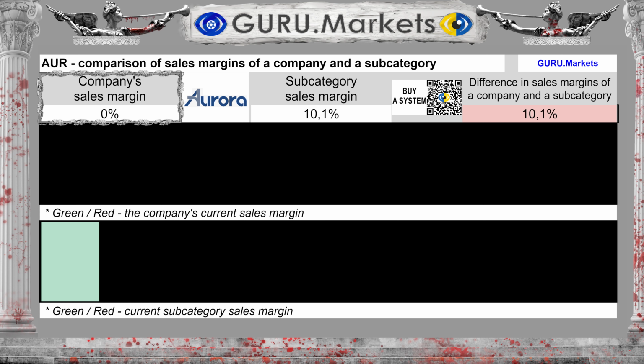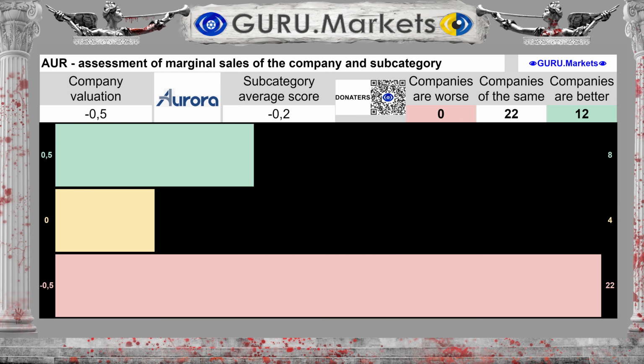The margin is 0%, with an average for the subcategory of 10.1%. The difference between the subcategory average and the company's performance is 10.1%. Assessment of marginality in comparison with the indicators of companies in the subcategory: Tolerable, -0.5 points.